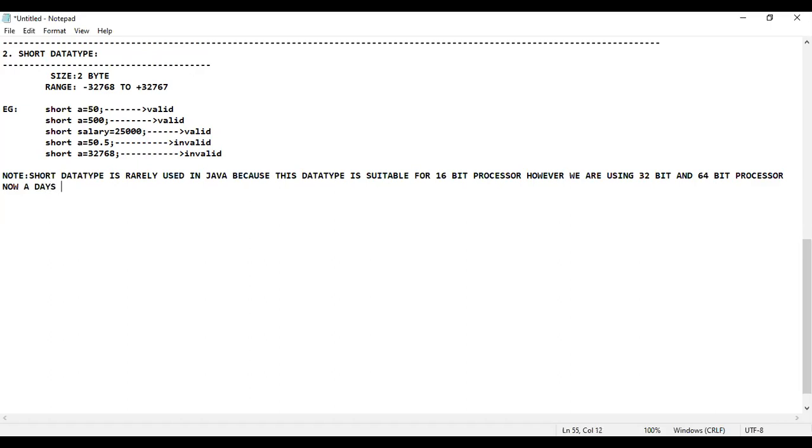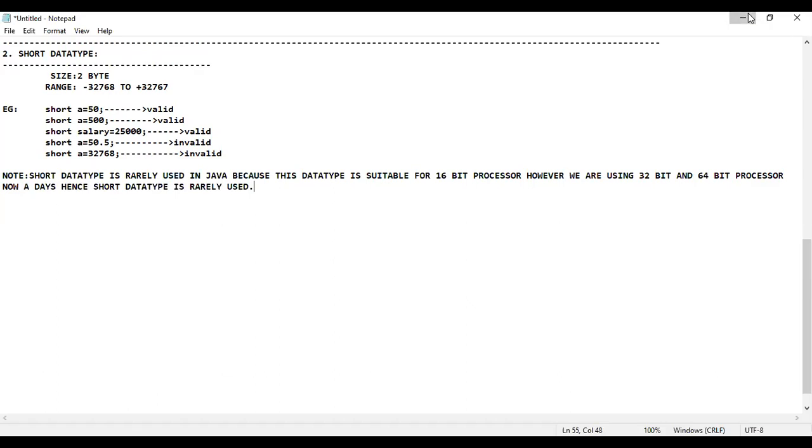So nowadays, hence, the short data type is rarely used. Short data type is rarely used. Are you getting my point? Previously, in the initial stage in the 90s, few microprocessors were 16-bit processors. So if you want, I can show you that as well.